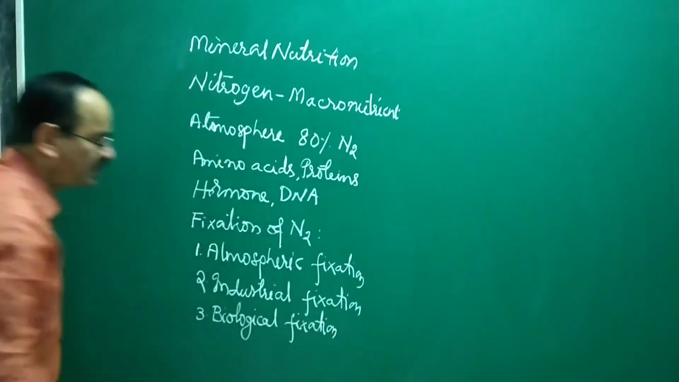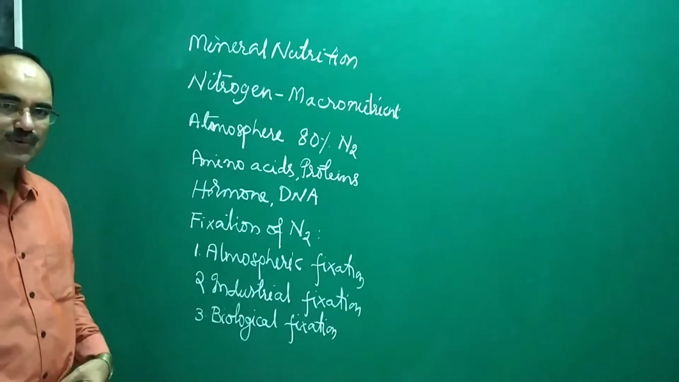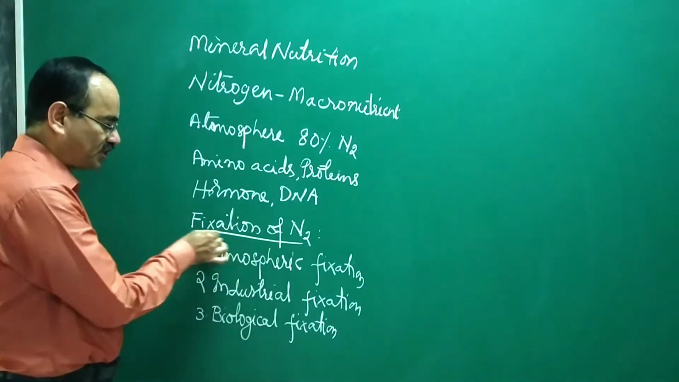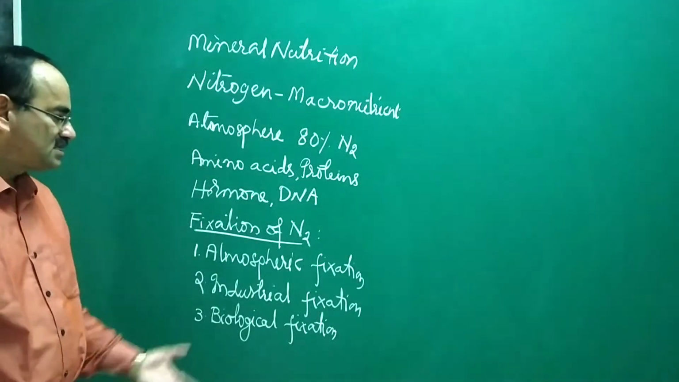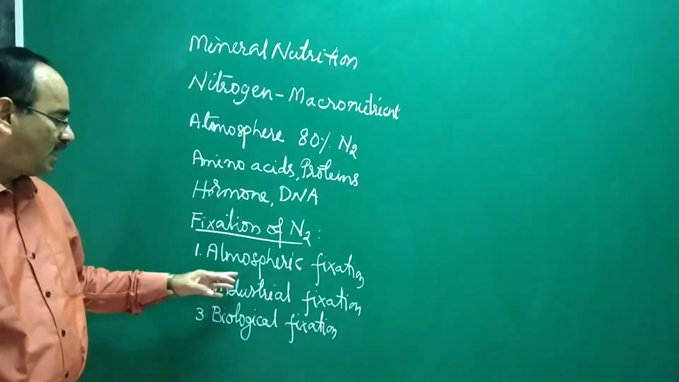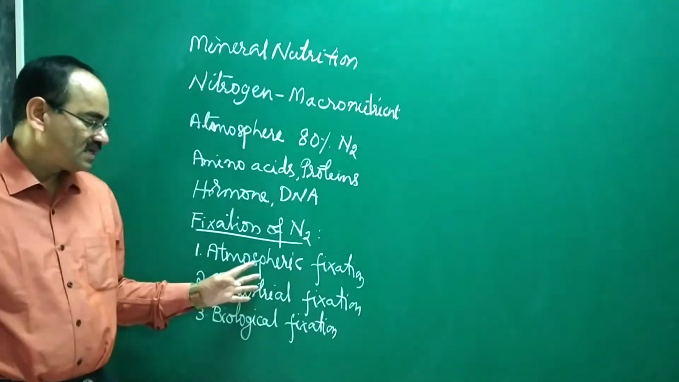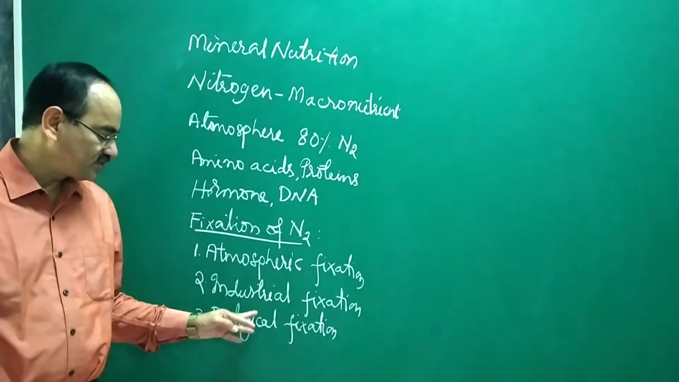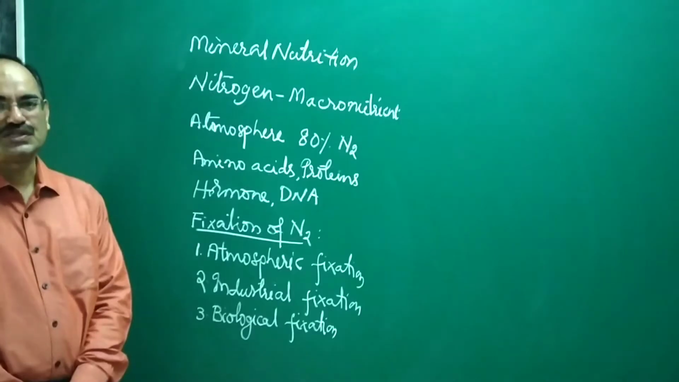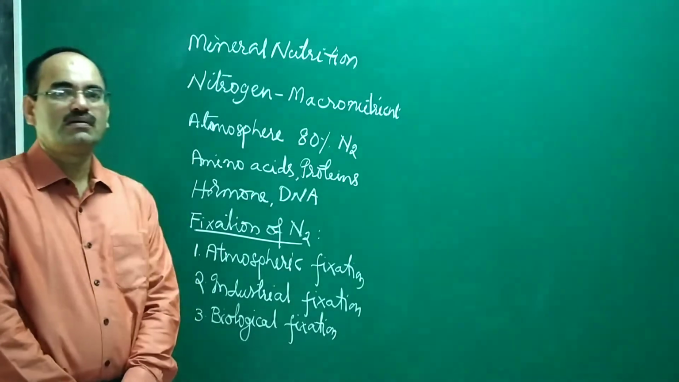So nitrogen is fixed in the form of ammonia, nitrites and nitrates. In fixation of nitrogen, the atmospheric nitrogen is converted into nitrites or nitrates and ammonia and fixed in the soil, and it is done in three ways: atmospheric fixation, industrial fixation, biological fixation. So let us see what atmospheric fixation is. Atmospheric fixation is by precipitation.